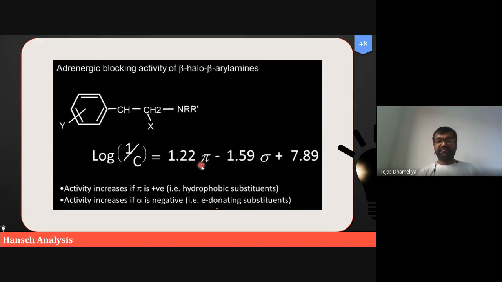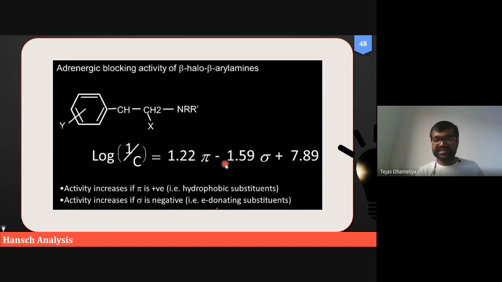Now, this pi, which is a lipophilic constant or a hydrophobic constant, is plus. And the biological activity is again plus. So that signifies that if pi increases, biological activity increases. This is a kind of relationship between the activity and the pi. Pi means that it is a kind of hydrophobic parameter, like log P, similarly it is pi. We can calculate it theoretically also. Sigma, which is our Hammett constant.